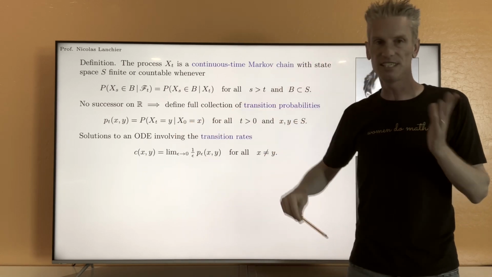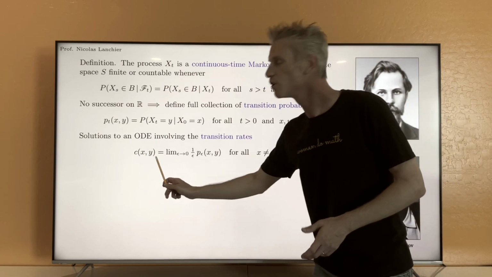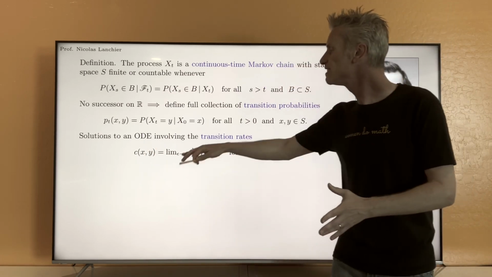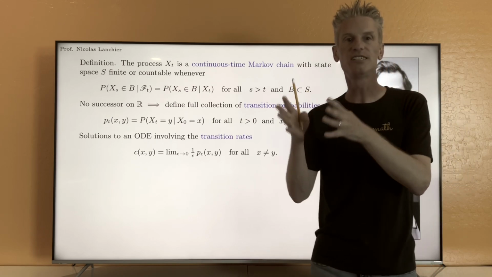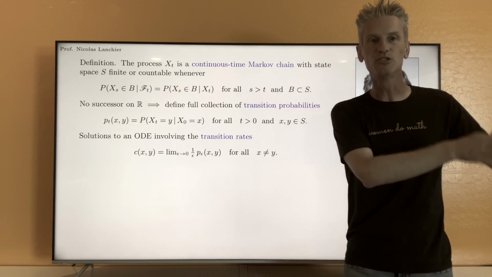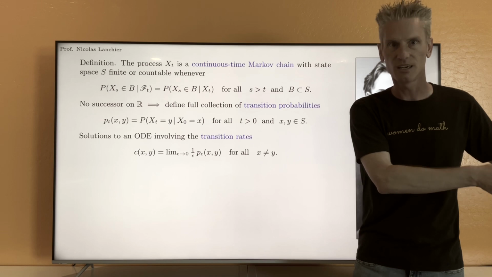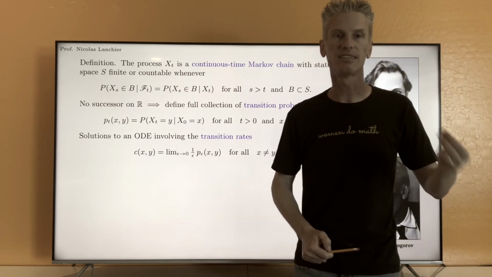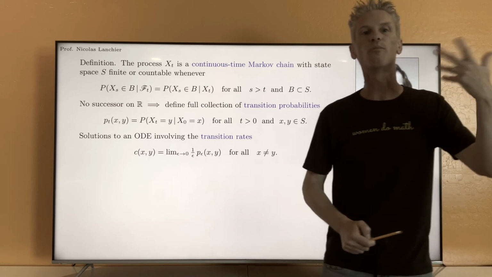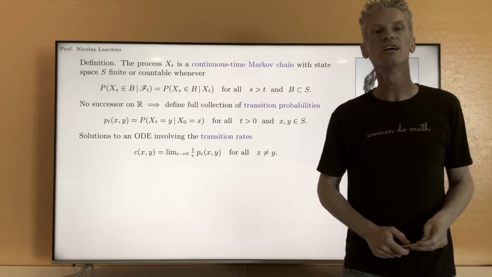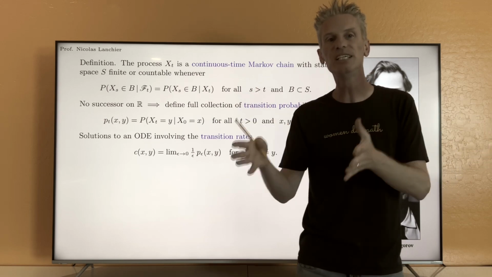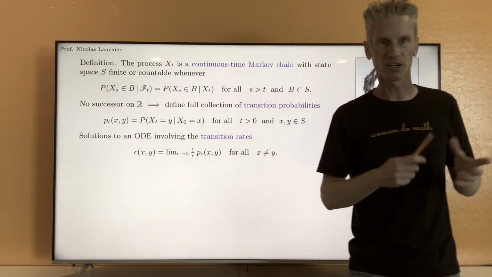Let's assume that this limit exists. I'm going to call it Cxy. To see that indeed this definition matches the notion of rate defined in the previous video, chapter 9, Poisson processes, remember that when I defined a Poisson process, or more generally a Poisson point process, we could think of the process as a limit of a sequence of Bernoulli processes.